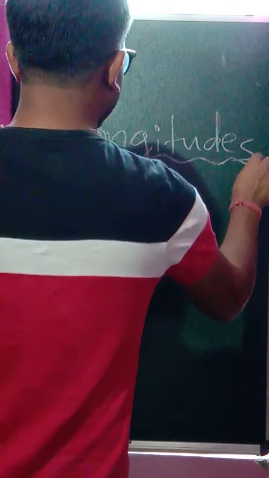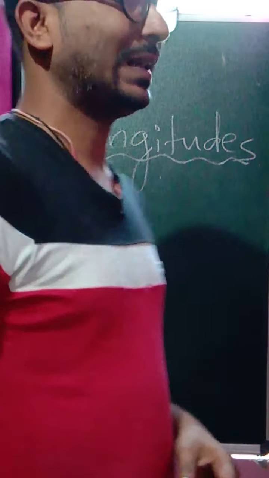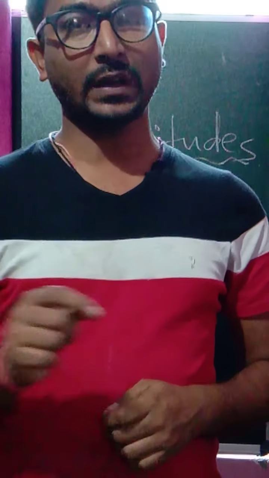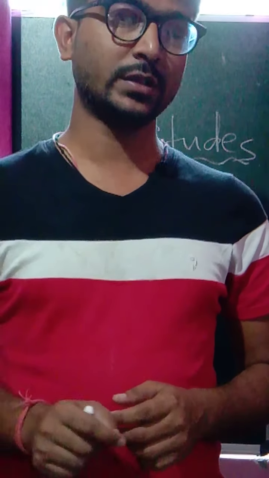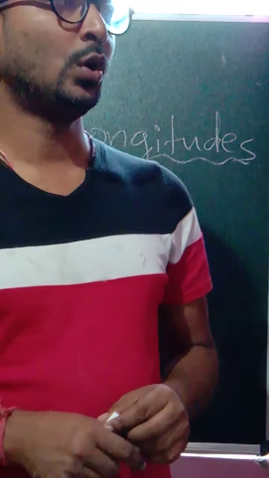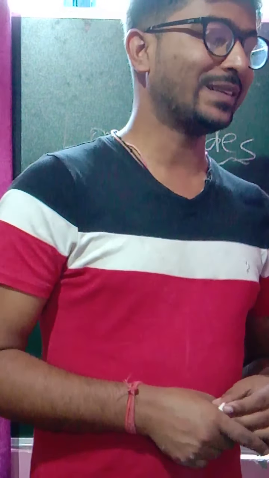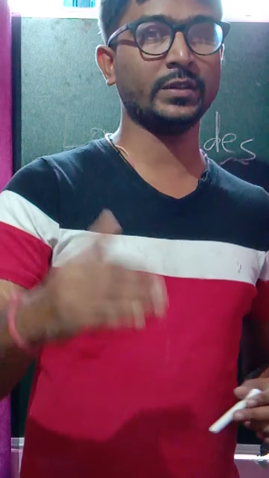In the previous class, we studied latitudes and how, in different ways, important lines of latitude play their important role. What are the important lines, like the equator, the Tropic of Cancer, the Tropic of Capricorn, the Arctic Circle, the Antarctic Circle, each having its own points of degrees, and how the parallel lines of latitude have their own values, how they are important, how they are differentiated, and how many lines there are.